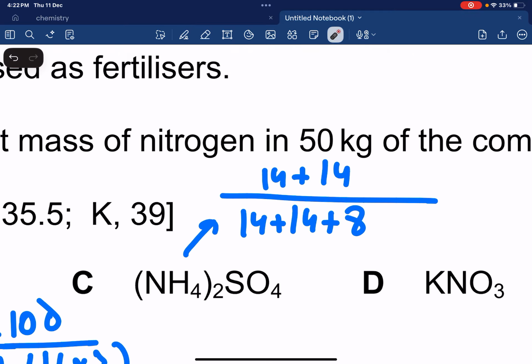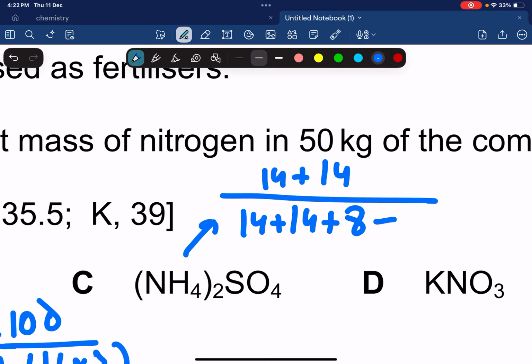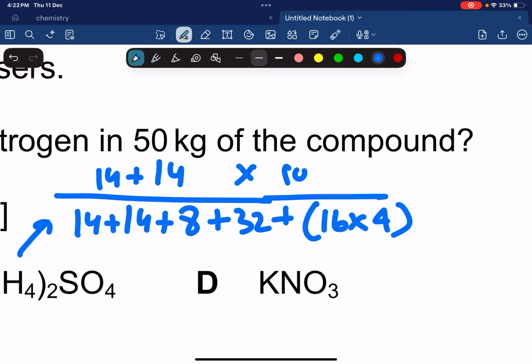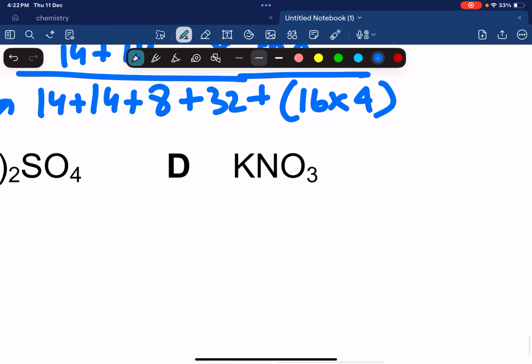Remember, you have 8 hydrogens, 4 times 2. Plus 32 plus 16 times 4, times 100. KNO3.